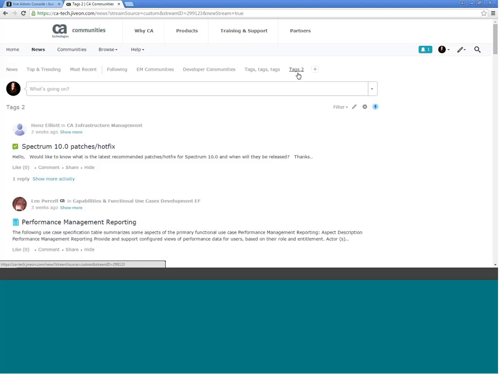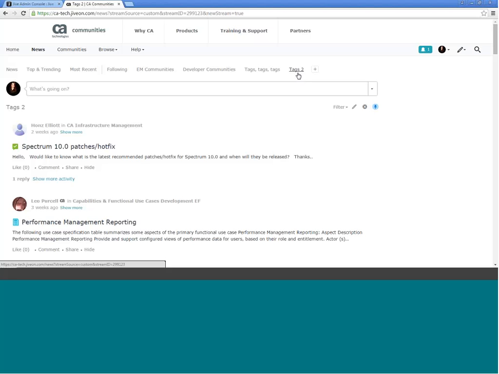It should be noted that you can also follow communities and people in the same stream as tags. You don't have to keep it separated. You can follow as many tags, people, or places as you'd like in one stream, or you can keep them separate. One thing to note is that there is a limit of 10 custom streams. So try to think about that as you're going through and you're setting up your new streams.